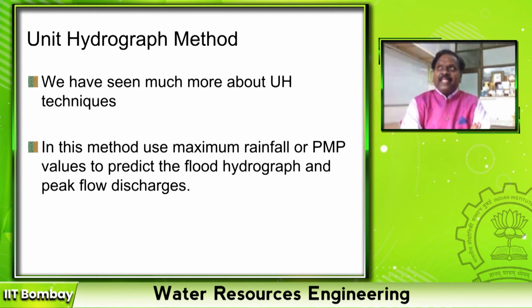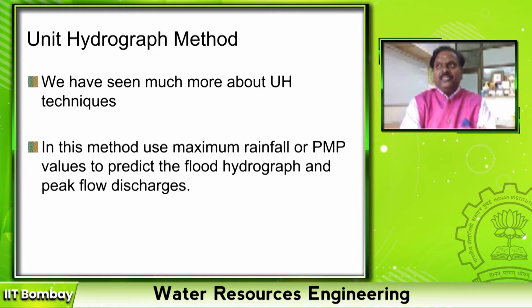If I know the rainfall excess, then I can find out the peak discharge. If my unit hydrograph values are multiplied with the probable maximum precipitation, that is the highest runoff, and I call that the flood hydrograph.